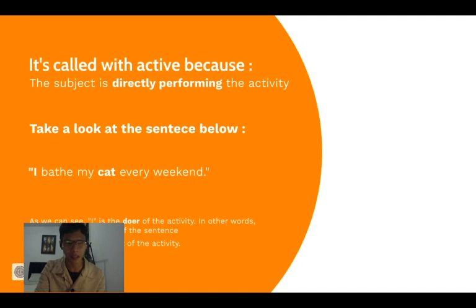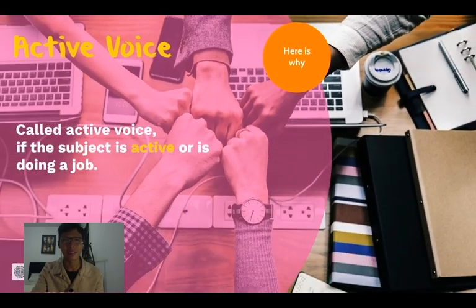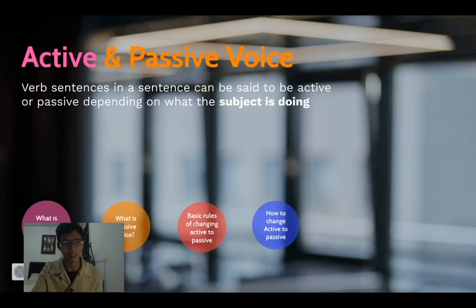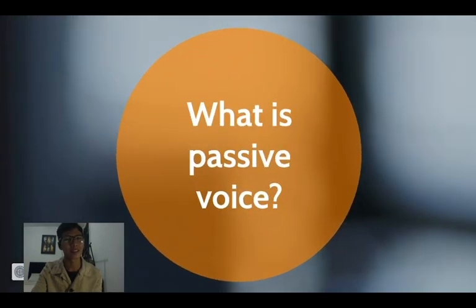That's why the cat is called the object. That's active voice. And now we are going to talk about the passive voice. You will find a significant difference here. Let's go on.